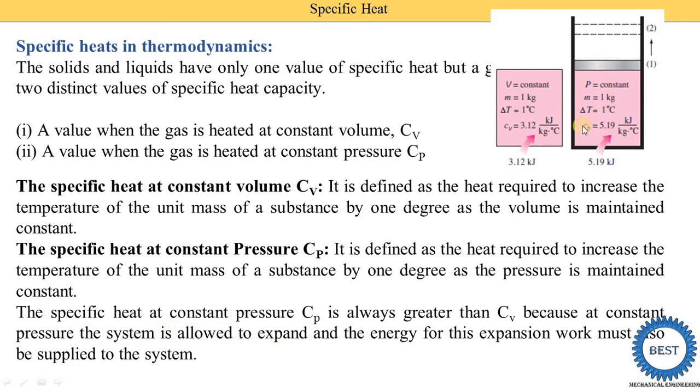Means this gas expands and this piston moves in the upward direction. That means the energy for this expansion work must also be supplied to the system. We need to supply extra energy to the system for the expansion of this piston, because when the piston expands it consumes some energy. That's why the heat required at constant pressure is higher.